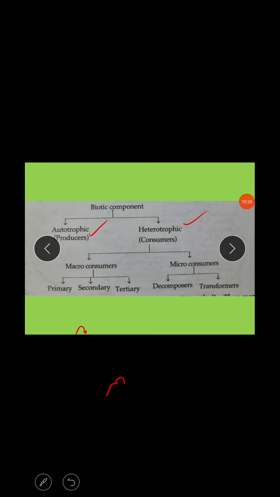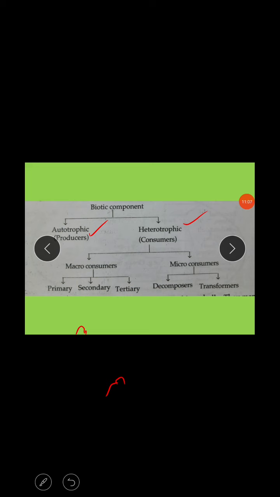Autotroph is nothing but the self preparation of food material through photosynthesis in the presence of sunlight, especially, and in the presence of chlorophylls, and they convert the radiant energy of the sun into potential chemical energy. They are called transducers. The organic components synthesized by the producers are utilized in their body building and liberation of energy for various activities. Next, the heterotrophs depend upon producers for their food and energy requirements.